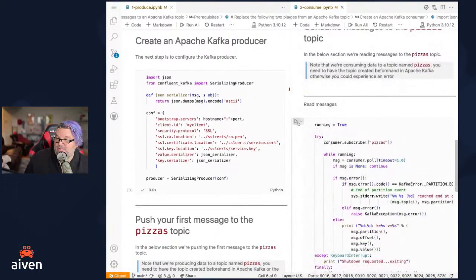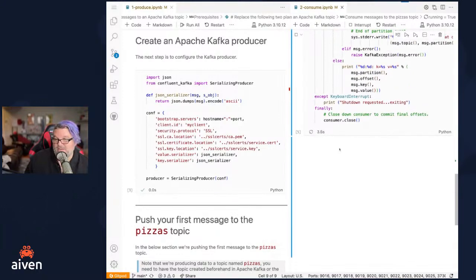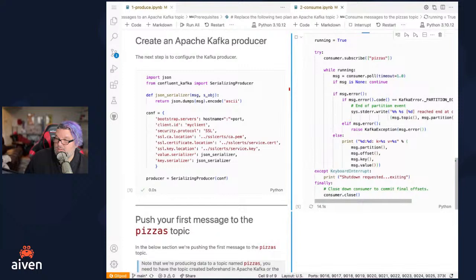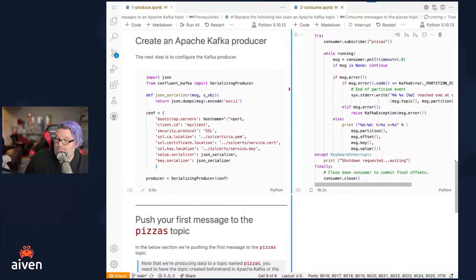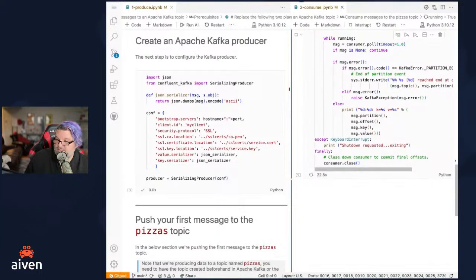So now if we run it again, we should have some better success, because Python's like, you tried to pull up this object called consumer, and that is not a thing, by the way. We're going ahead and reading these messages.